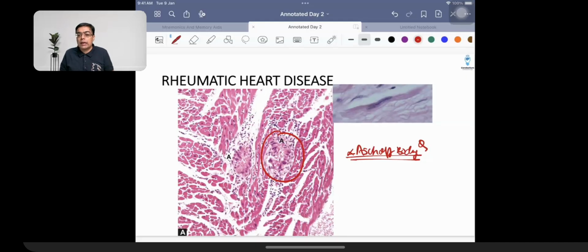Rheumatic heart disease, of course, is a type 2 hypersensitivity reaction. The children typically are going to be having a history of a streptococcal sore throat. So there is going to be a presence of anti-streptococcal antibodies. The anti-streptococcal antibodies are going to cross-react with the joints. That's why these patients are going to be having migratory polyarthritis. That is the commonest clinical manifestation, migratory polyarthritis. When we are talking about a patient who is having rheumatic fever, he is also going to be having the presence of pancarditis.